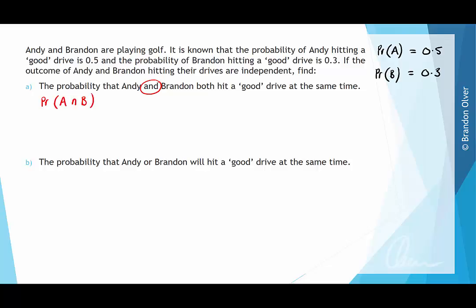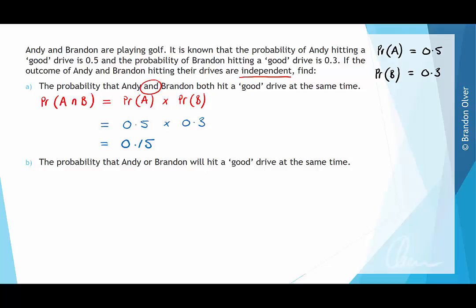And because we know that they are independent, we can find that probability by going the probability of A times the probability of B. So now all we need to do is substitute in what we know. So the probability of A is 0.5 times the probability of B, which is 0.3. And now we need to evaluate that, and that is equal to 0.15. So that there is the probability that both Andy and Brandon hit good drives at the same time.